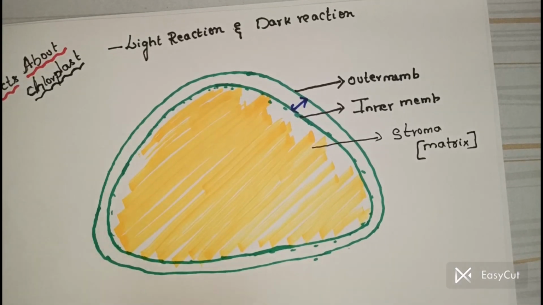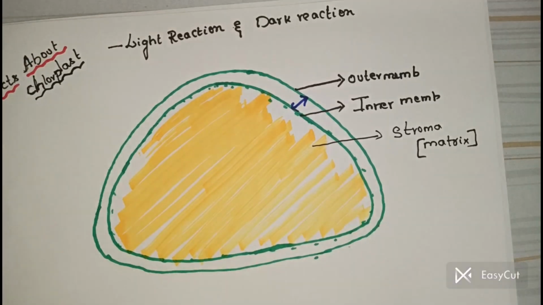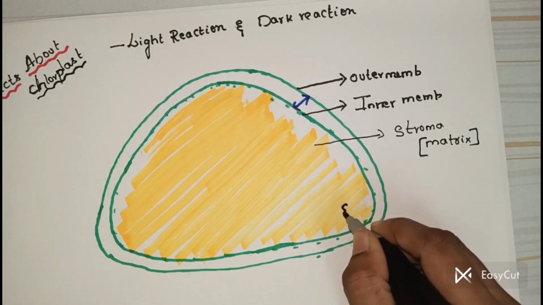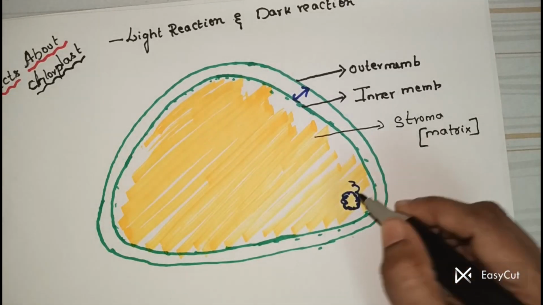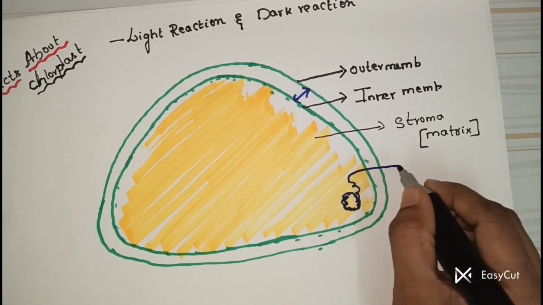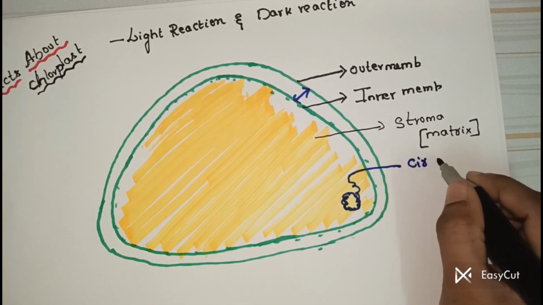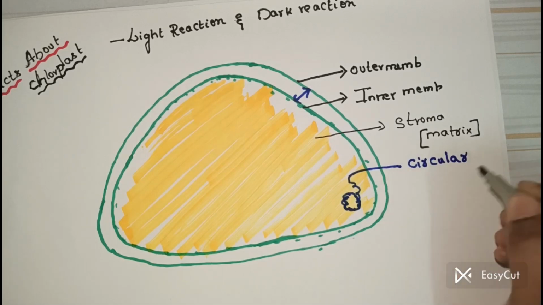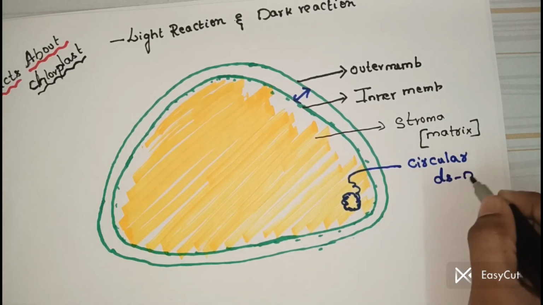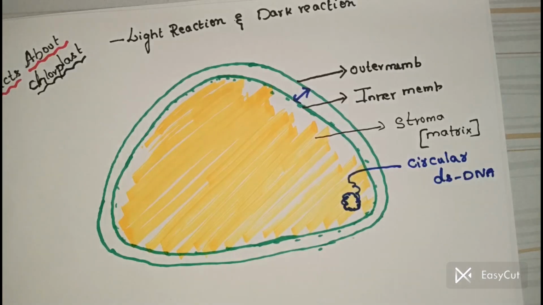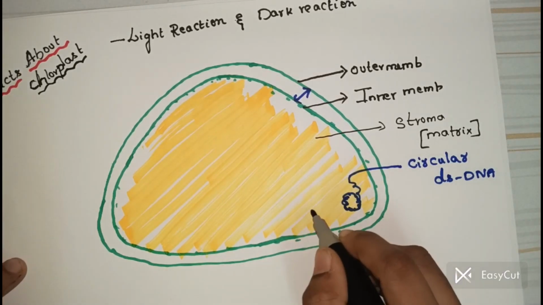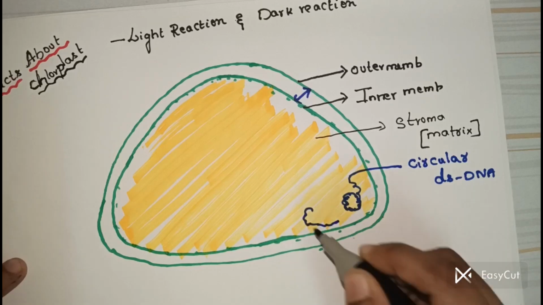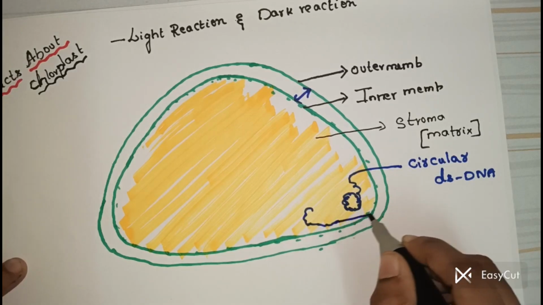I'll tell you. One, there is the presence of circular double-stranded DNA. Another one, there is the presence of RNA.